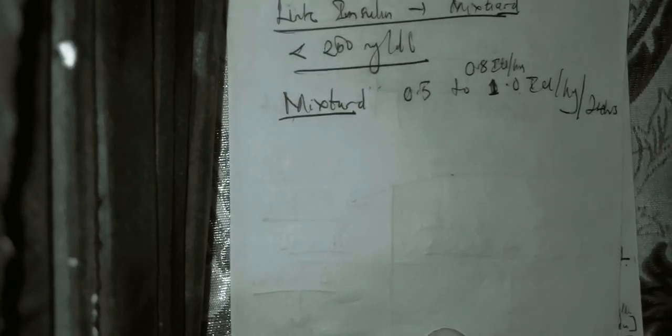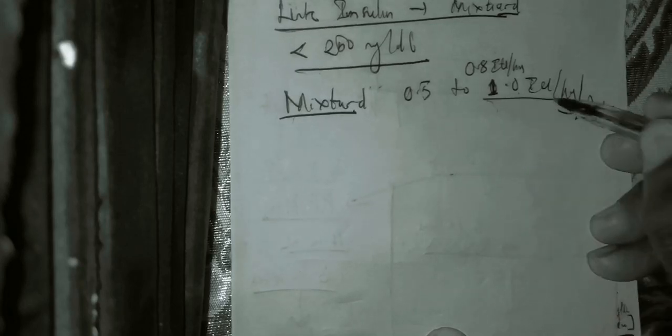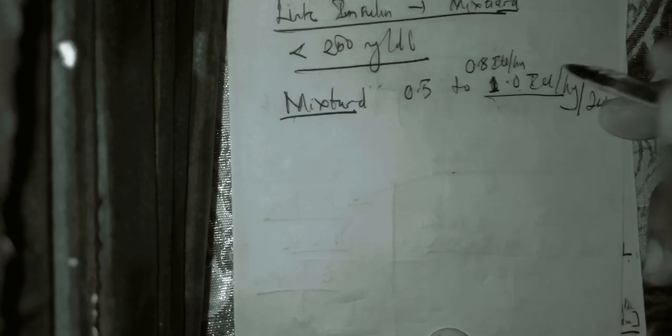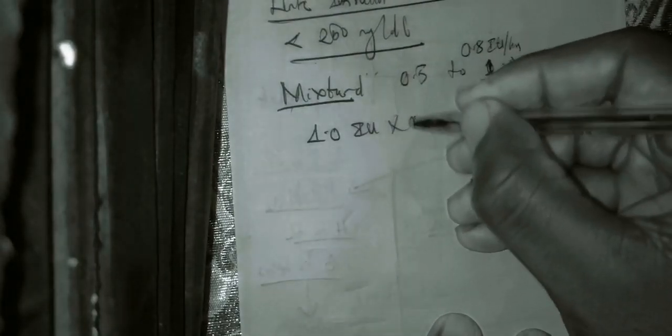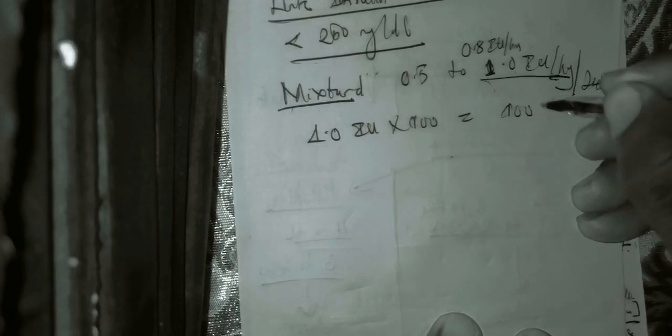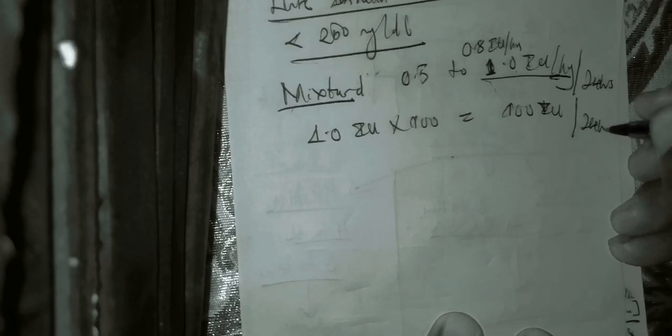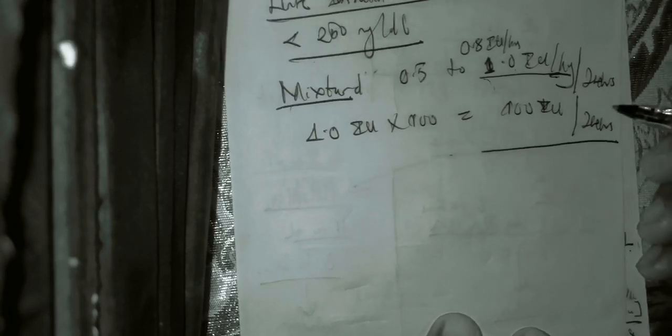Let's say that somebody has 100 kilograms and I want to use 1 international unit per kilogram to control. It means that in 24 hours, I'm going to give the patient 1.0 international unit times 100. So I'm going to give him 100 international units of insulin in 24 hours. Is it clear?